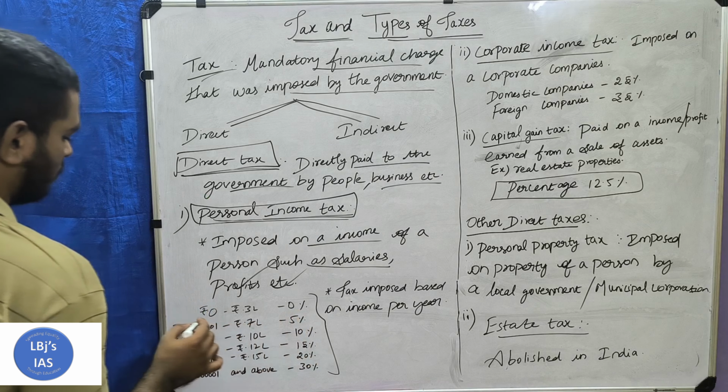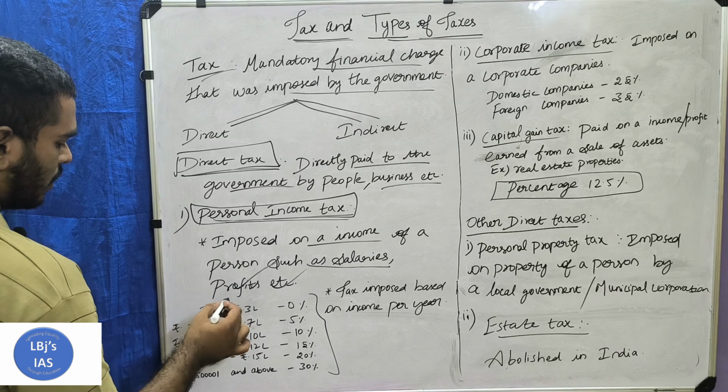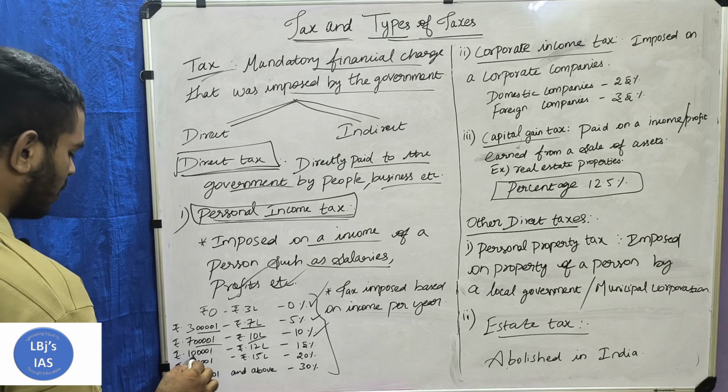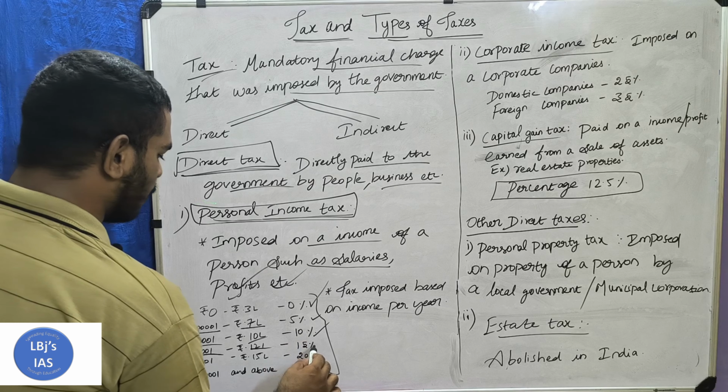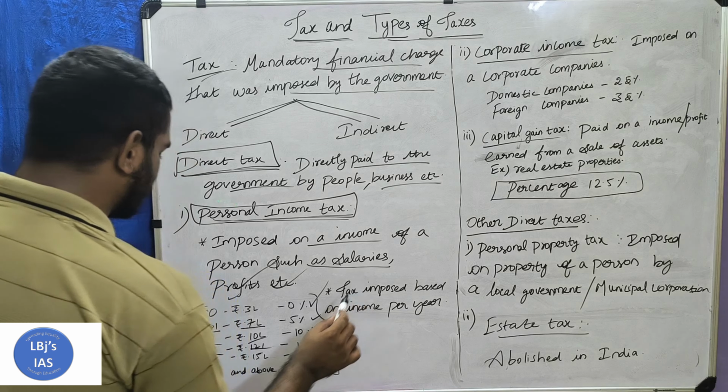For example, a person earning an income of 0 to 3 lakh does not need to pay any tax because of 0%. From 3 lakh 1 rupee to 7 lakh, 5% must be paid. From 7 lakh 1 rupee to 10 lakh, 10% must be paid. From 10 lakh 1 to 12 lakh, 15% must be paid. From 12 lakh 1 to 15 lakh, 20% must be paid.